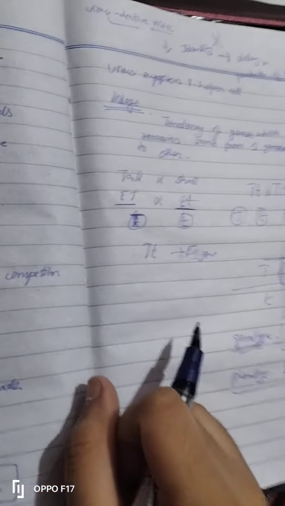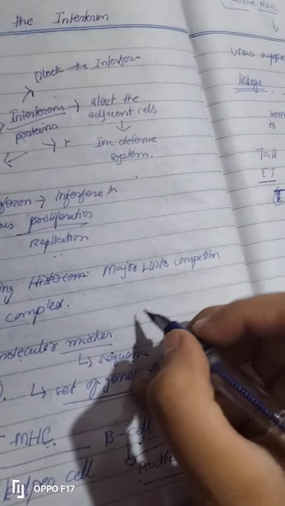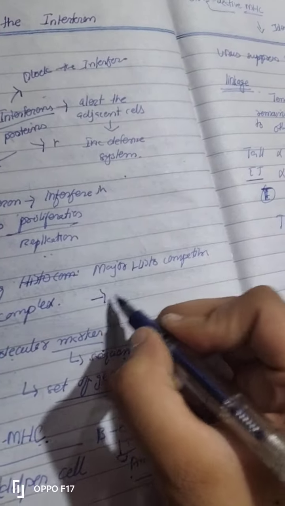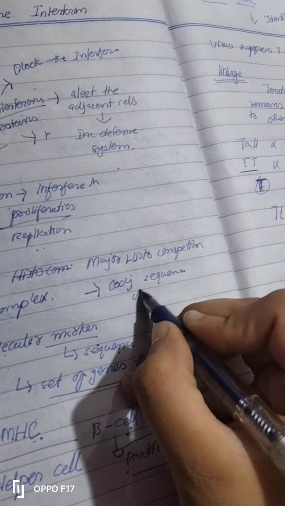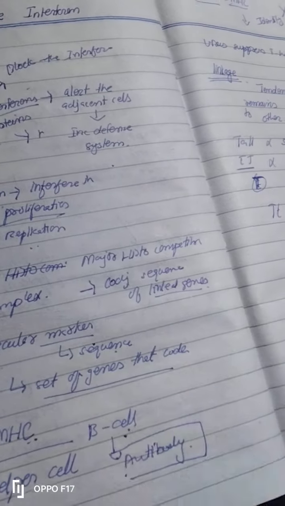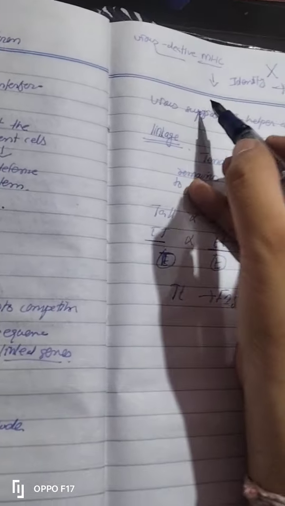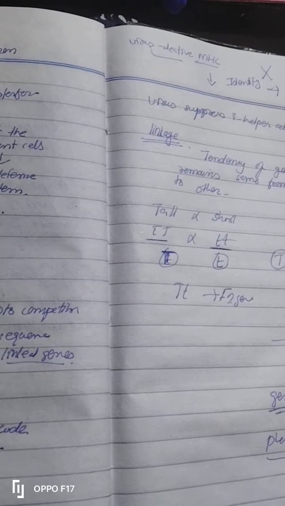Now how it is coming here, there is a sentence in major histocompatibility complex: coding sequence of linked genes. What does this mean? This means that major histocompatibility complex remains same from generation to generation.